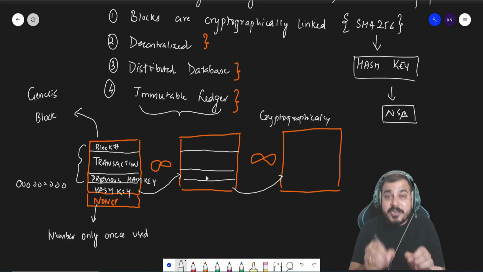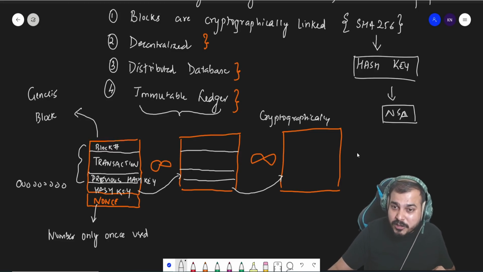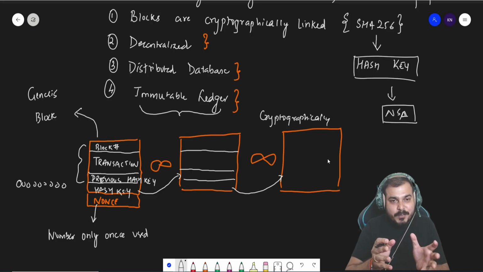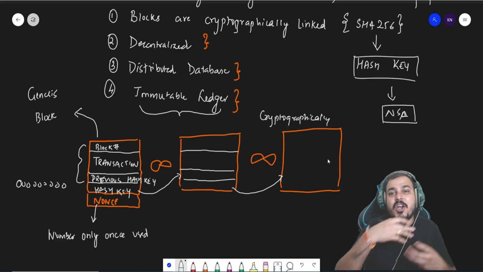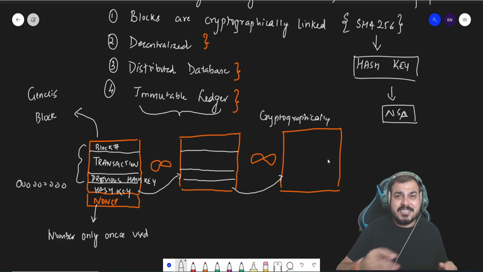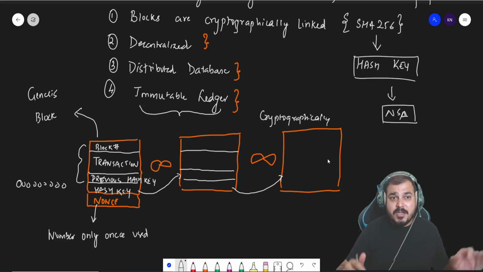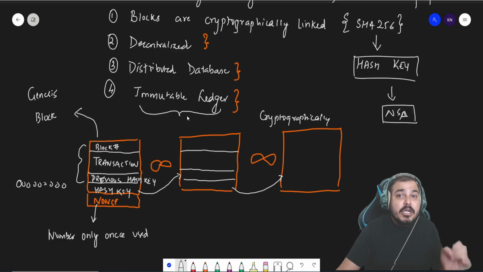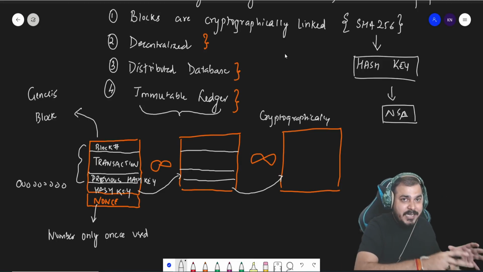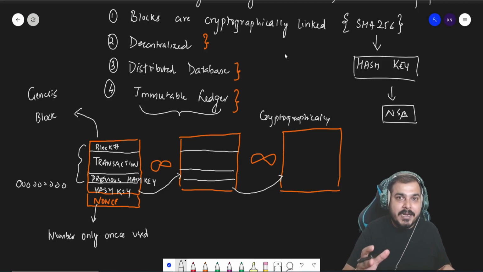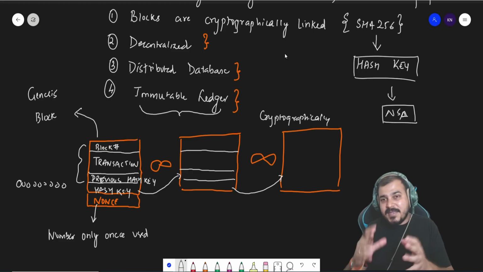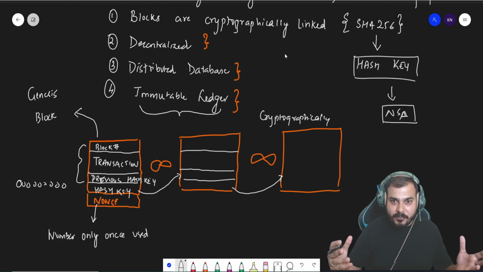If the current hash is already changing, then you also have to change the previous hash key of the next block, right? I will be explaining the detailed process of why you cannot hack the entire blockchain. It is a very difficult process. So in terms of security, if you have a decentralized distributed database and an immutable ledger along with cryptographic linking, it is very difficult to break. That is the most important thing. So this is the basic information regarding blockchain, right?